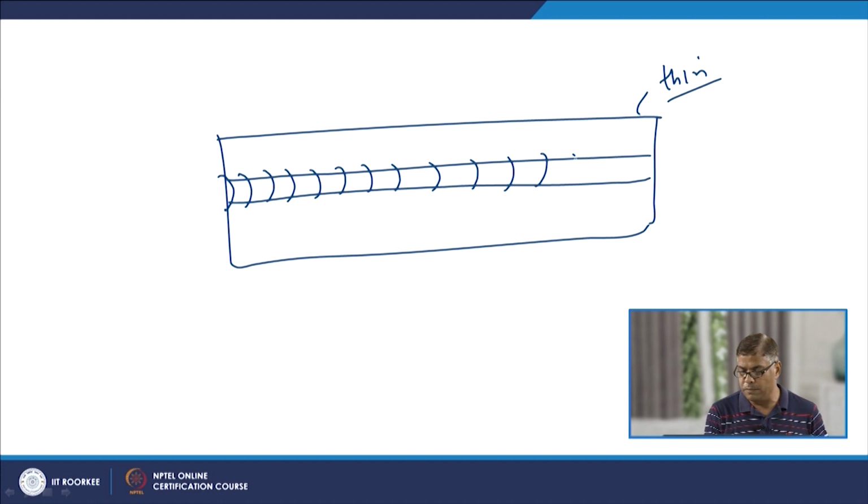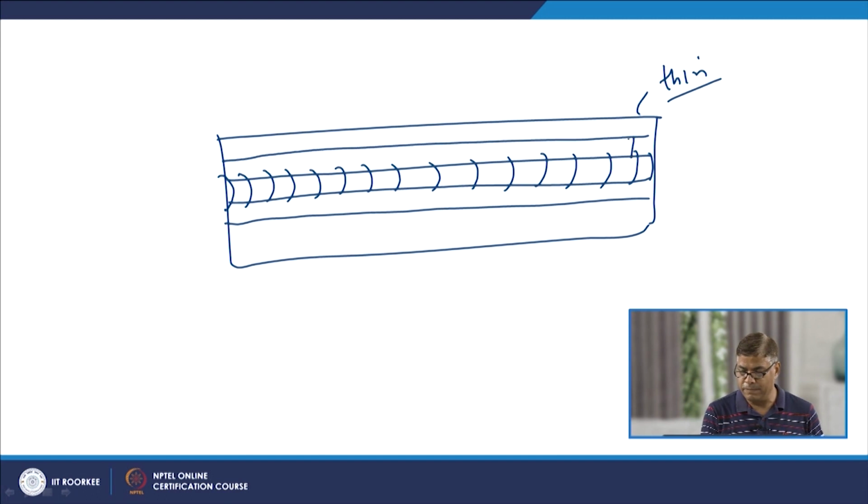So, zones near the weld metal will be heated to a higher temperature. This is the vicinity or the area which is heated to the higher temperature.